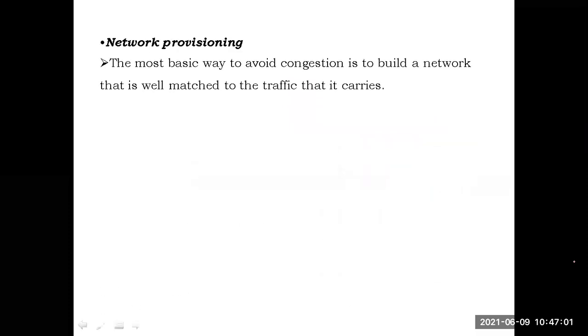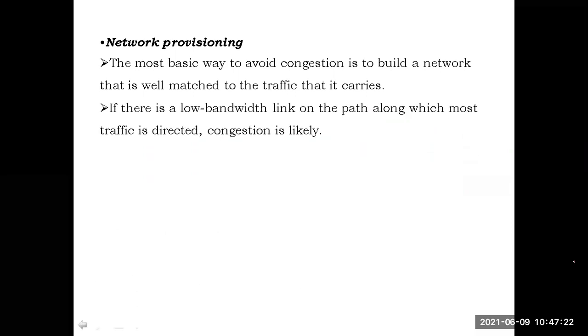Now see the first one, network provisioning. The most basic way to avoid congestion is to build a network that is well matched to the traffic that it carries. The most basic way of controlling congestion is to build a network matching the traffic. We have to construct the network to match the traffic. If there is a low bandwidth link on the path along which most traffic is directed, congestion is likely.